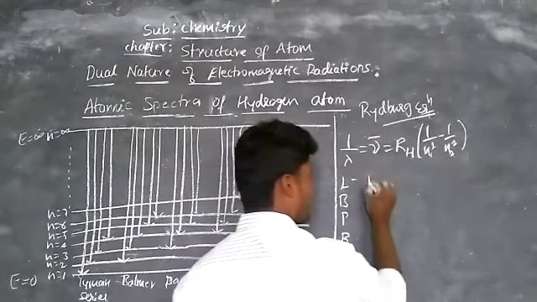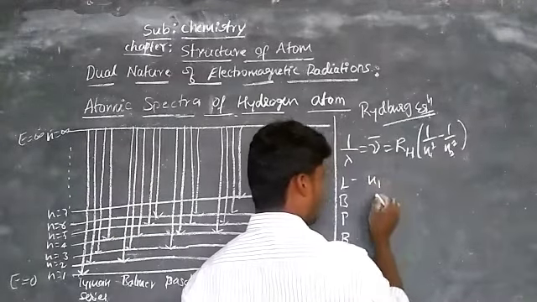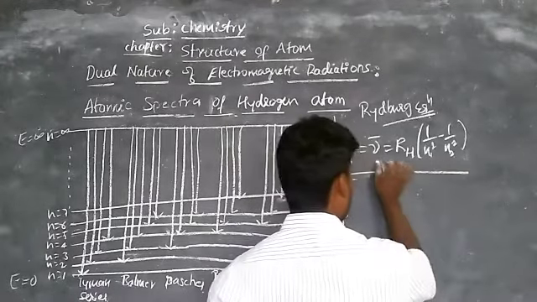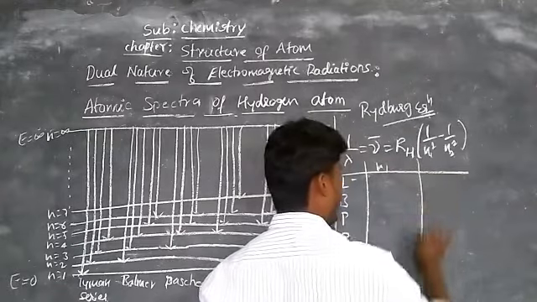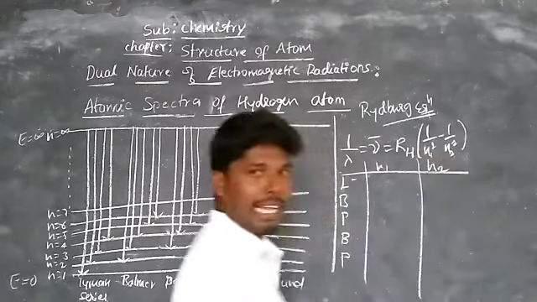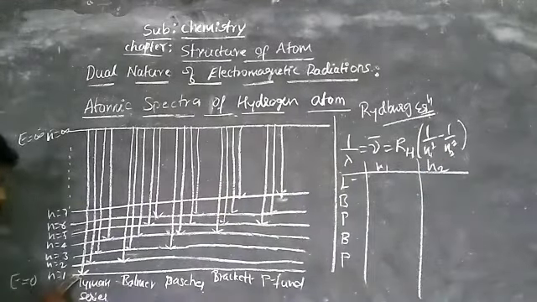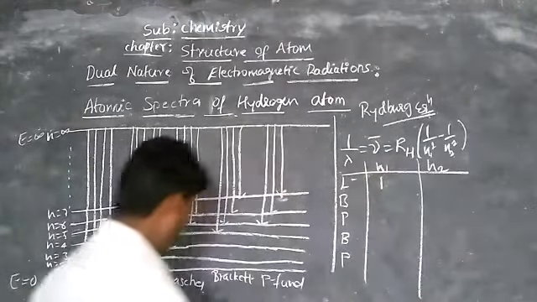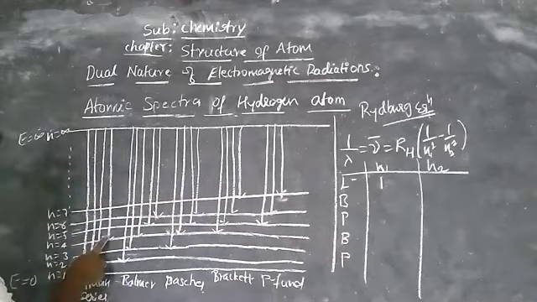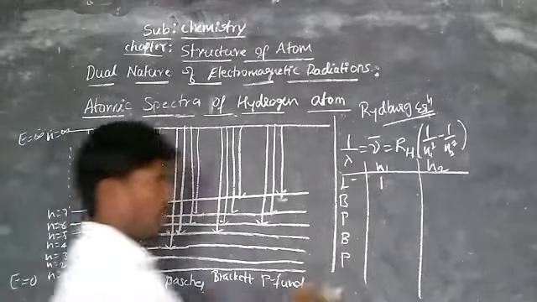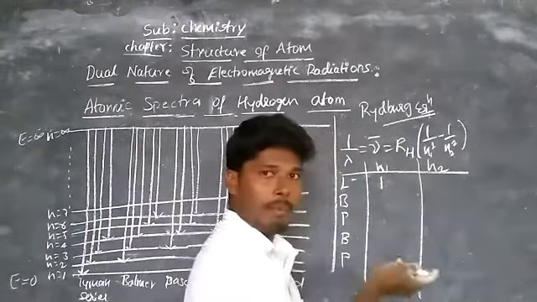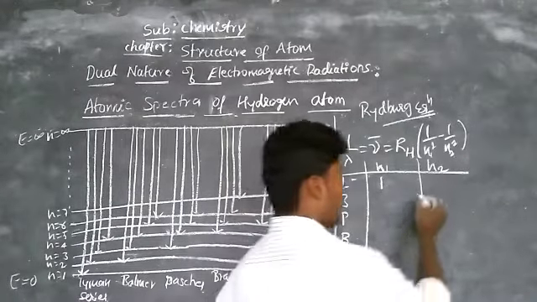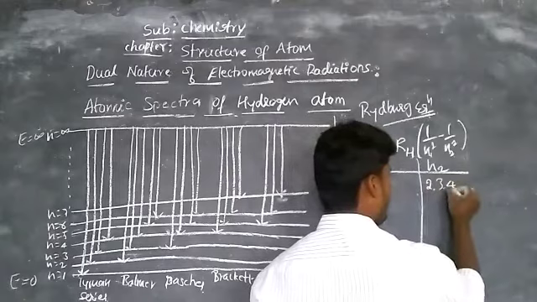For the Lyman series, I write N1 and N2. N1 is equal to 1 and n2 is equal to 2, 3, 4, 5, and so on. We don't know how much the value is, but in the problem they mention what n2 is. So here n2 is 2, 3, 4, and so on.